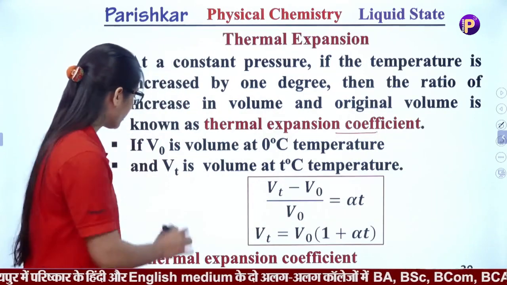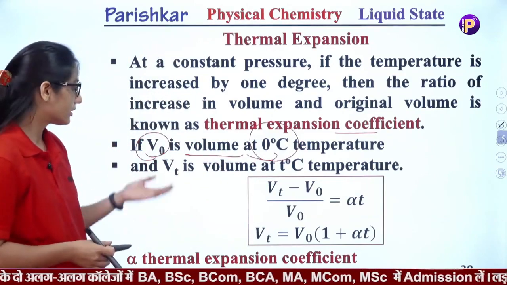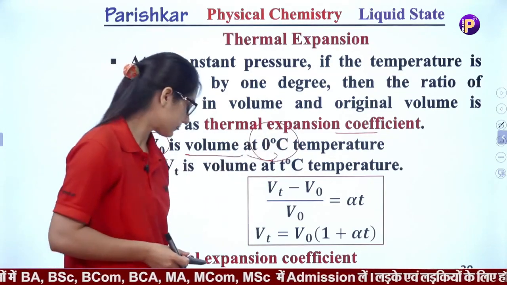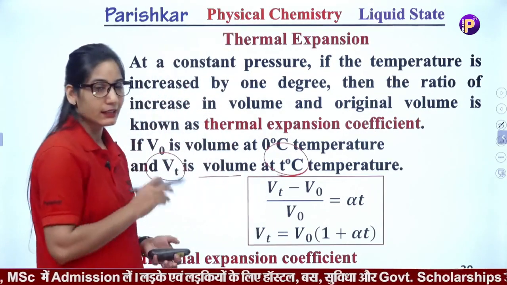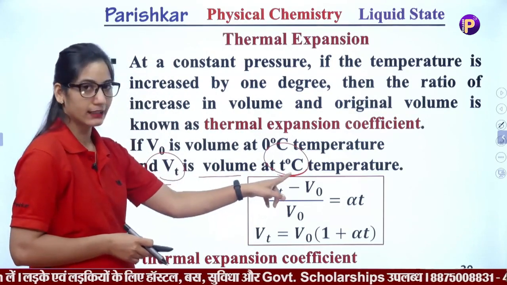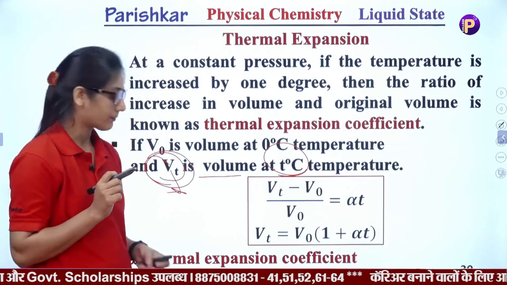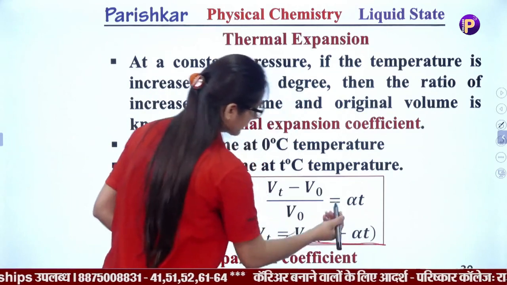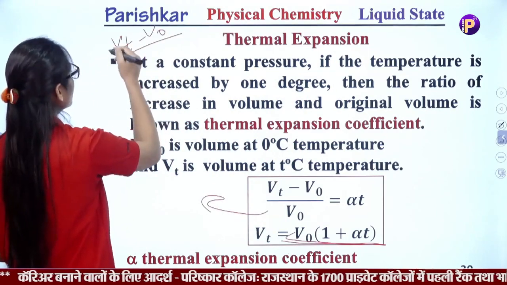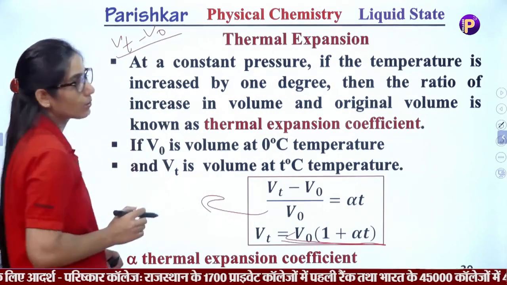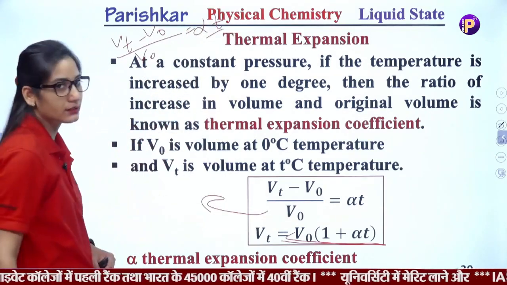V naught is the initial volume at 0 degrees Celsius, and Vt is the volume at T degrees Celsius. Then Vt minus V naught upon V naught is equal to alpha T, the expansion coefficient.